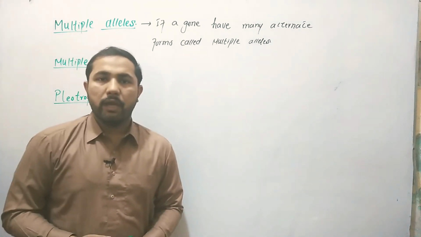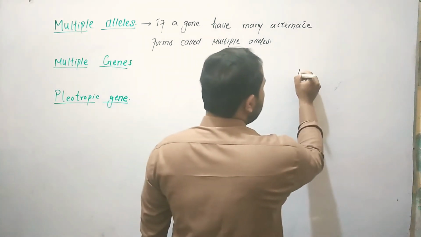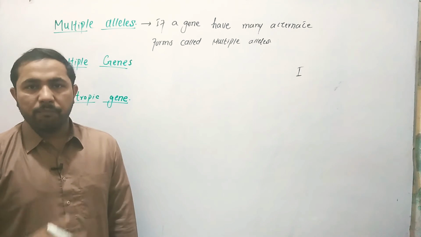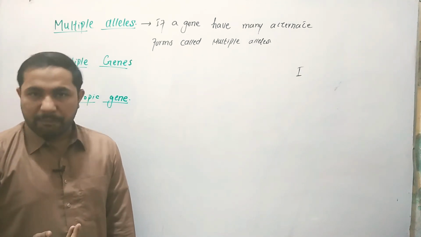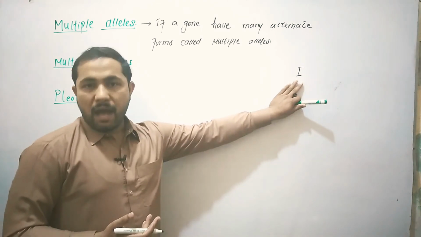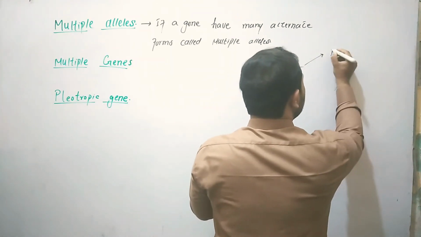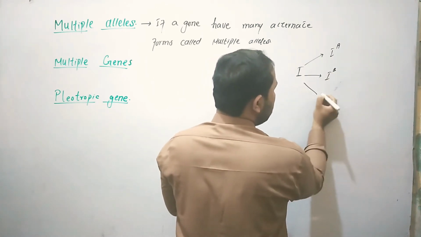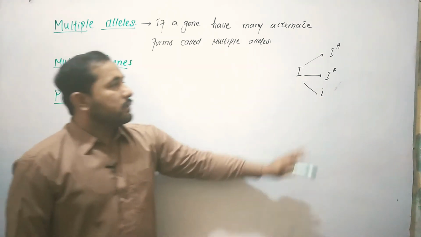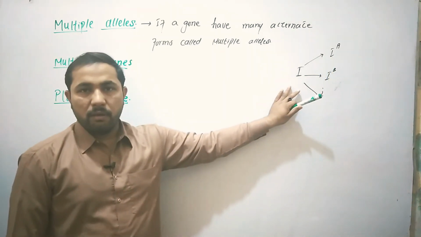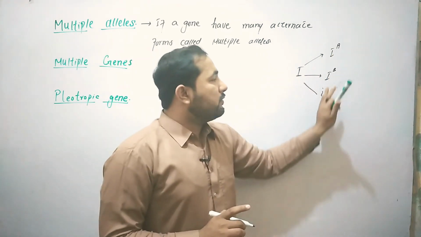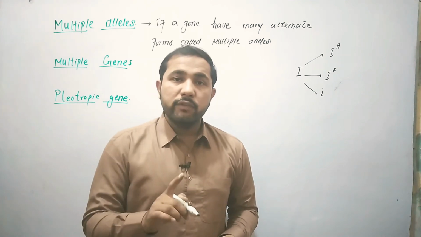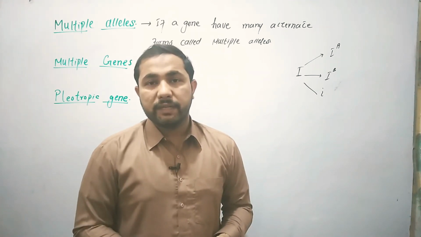What does it mean? It means, let's suppose we have the I gene for blood group. If an individual has A blood group, B blood group, AB blood group or O blood group, that is controlled by the I gene. This has three alternate forms: A type, B type, and recessive type, small i. These are the three alternate forms of the I gene. But keep in mind, these three forms cannot be present at the same time in the same individual. One individual will have only two alternate forms at a time for that trait.